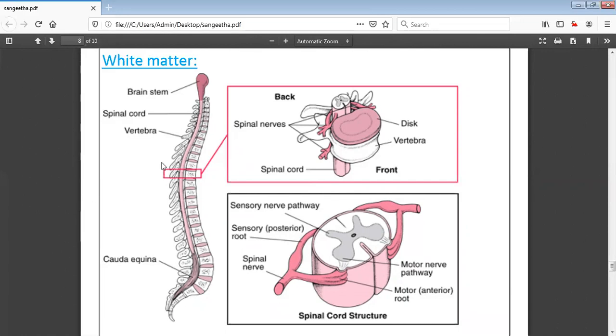Can you see the structure here, which has a brain stem from the brain till the lumbar region? We say it is the spinal cord, and this is a cross section, that is, a front as well as the back section of the spinal cord. Again, I will show you the video, you will understand it clearly.